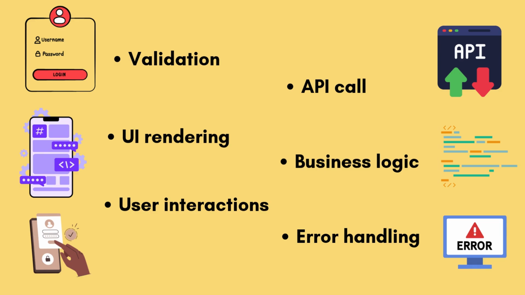So consider this scenario with an application. You have a UI page like a widget. A widget is doing everything. It is rendering the UI, it's handling the logic, it's calling an API, it's handling the error, it's doing validation, and the user is interacting with the widget. So a single widget is doing everything, and this is not ideal. In that case, if something goes wrong, the whole app is in a mess. So in order to overcome this problem, we move to BLoC.